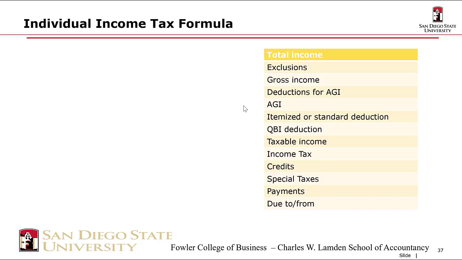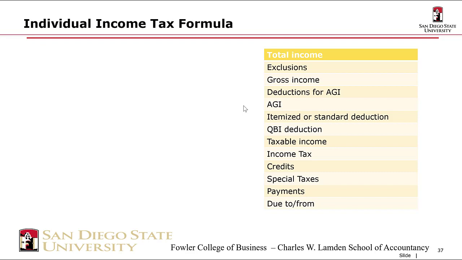Let's talk about the individual income tax formula. Now, this class doesn't focus on individuals. That's actually Accounting 503. But we can't walk away from this tax class not knowing how an individual might file their taxes. So we have to at least give it some attention. This maps basically directly to the book.